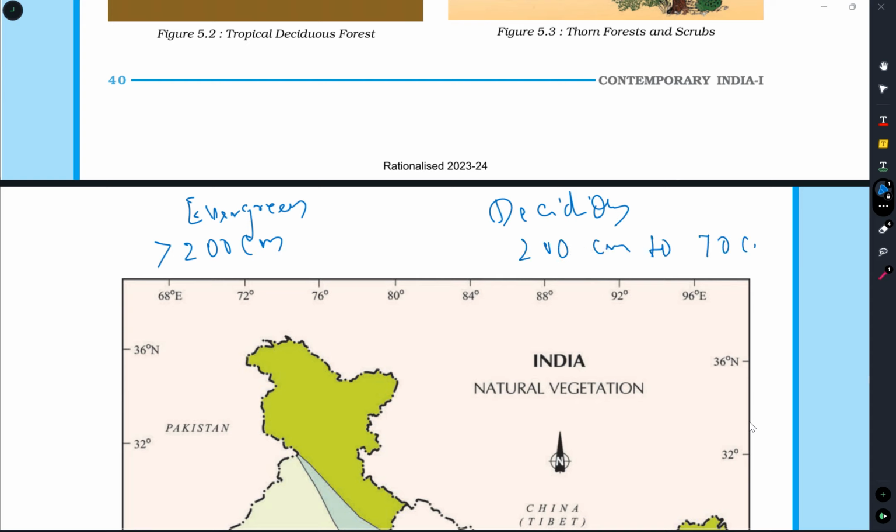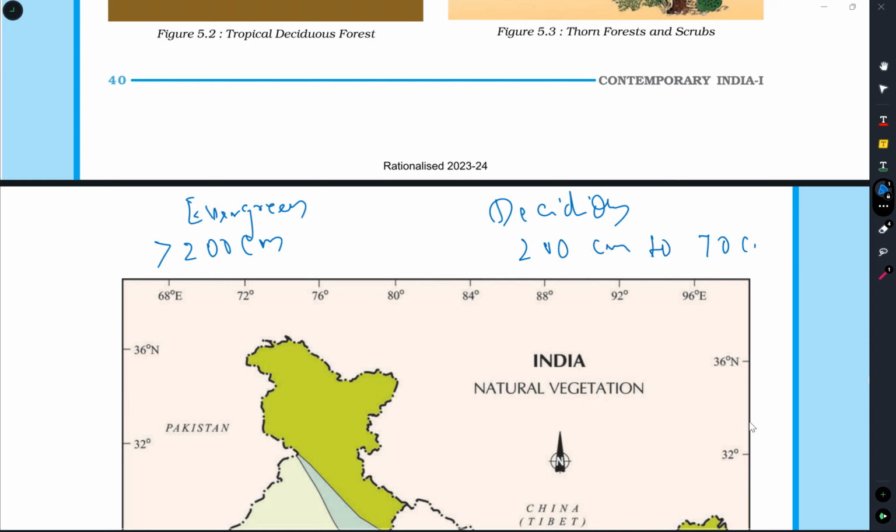Evergreen trees do not shed their leaves, that's why they appear green throughout the year. Whereas in deciduous forest, trees shed their leaves for 6 to 8 weeks in a year during the dry season. These are the two major points you should remember. They will ask you this type of questions.